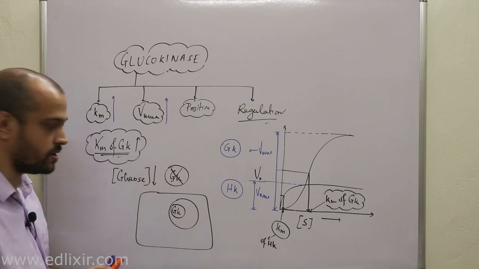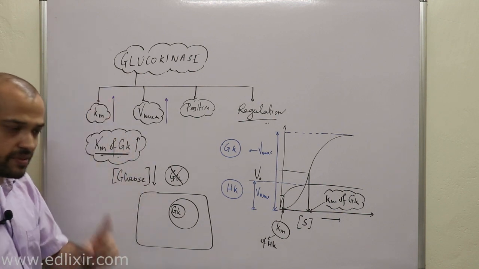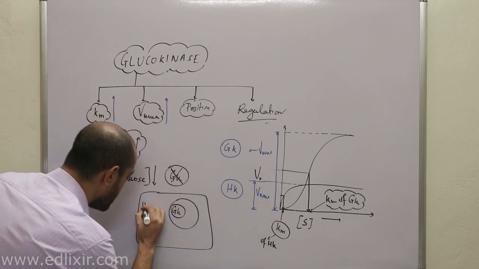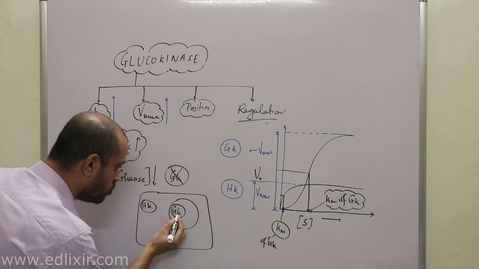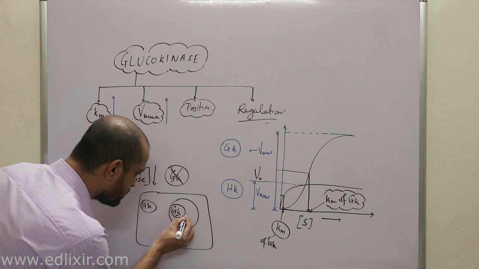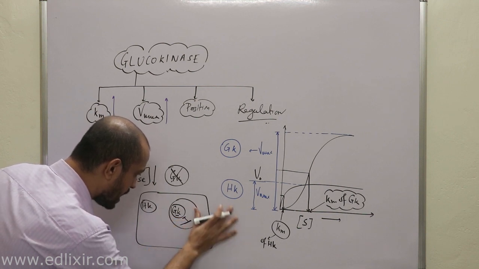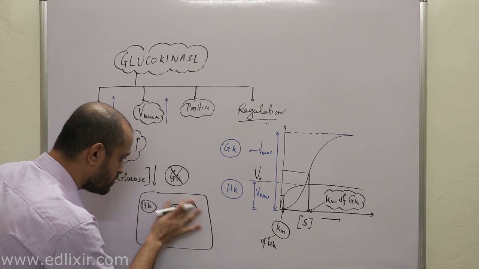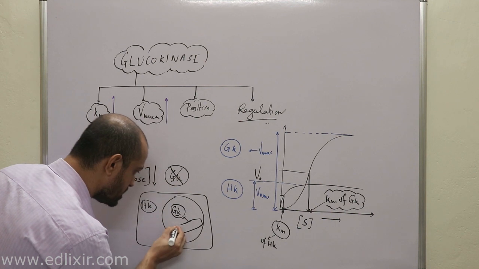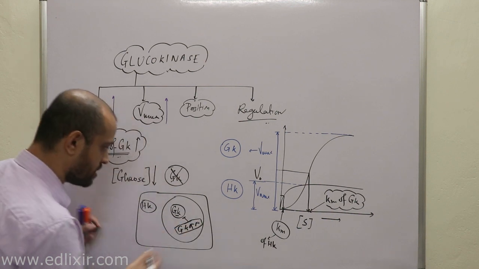The difference between hexokinase and glucokinase is this: hexokinases are present in the cytoplasm, but glucokinases are present in the nucleus, and they are inhibited by another protein present inside the nucleus, known as glucokinase regulatory protein, GKRP.